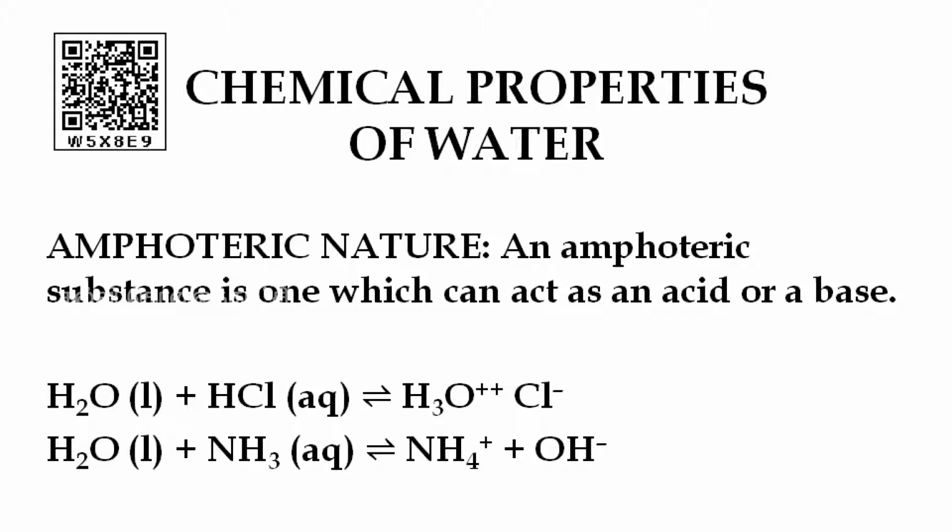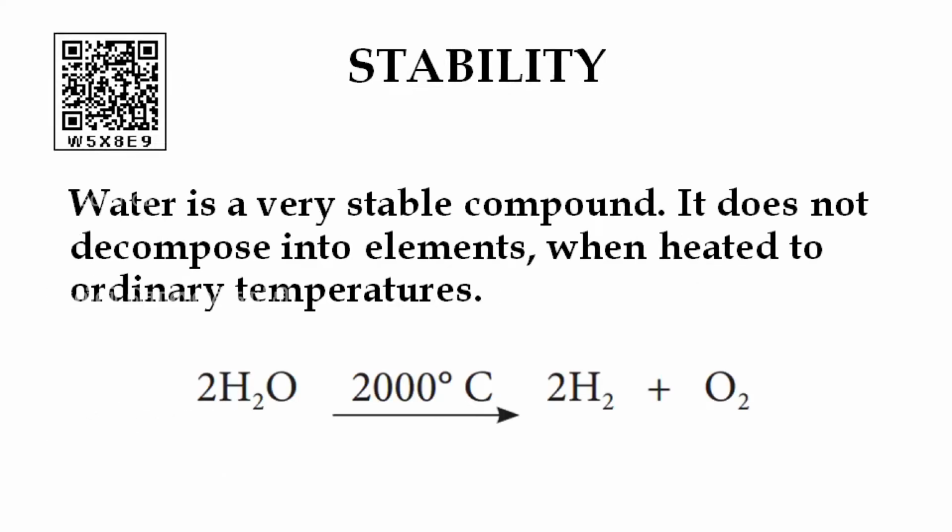Some examples for the amphoteric nature of water are given. Listen, when water reacts with HCl, that is hydrochloric acid, hydronium ion and chloride ion will be formed. Next chemical property is the stability. Children, water is a very stable compound. It does not decompose into elements when heated to ordinary temperatures.